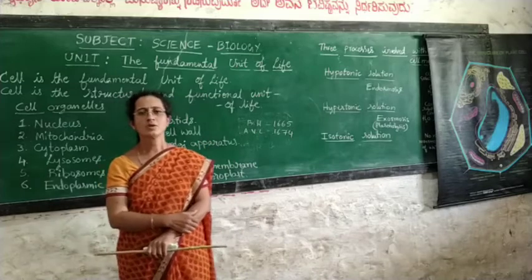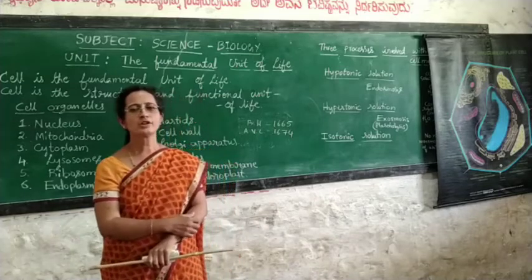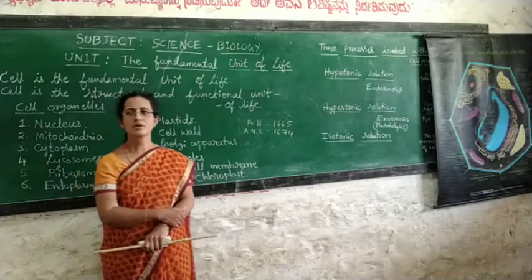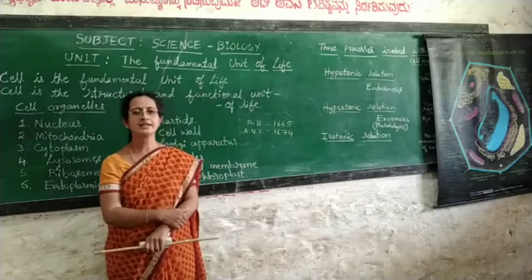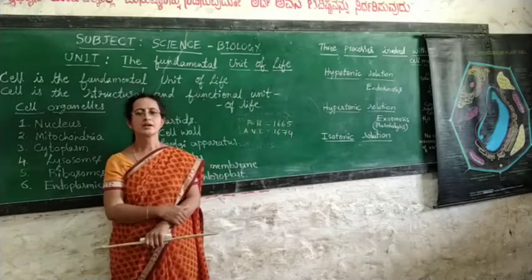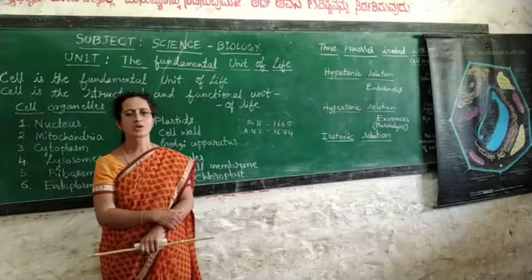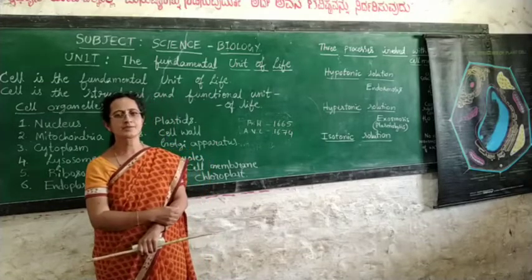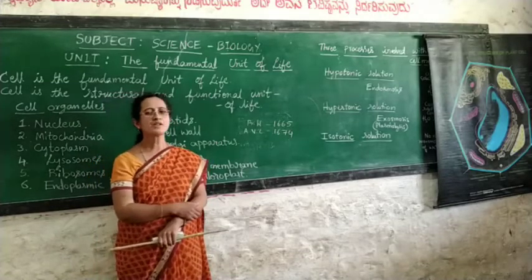So to start with the lesson, I will ask you a simple question. What do you need to construct a house, or what is a building made up of? We will say, the construction of a building needs cement, brick, iron and sand. Similarly, what are examples of living organisms?